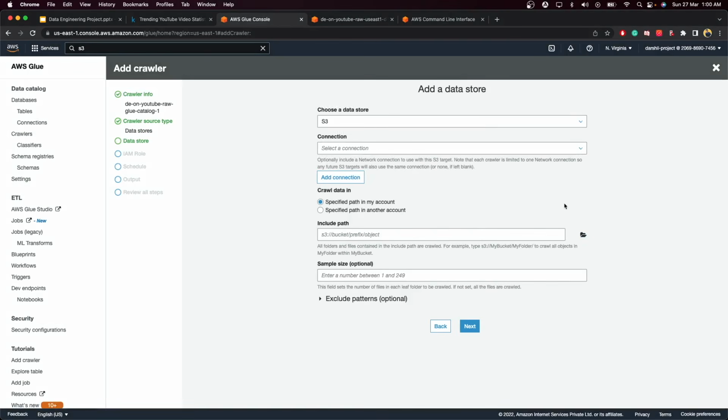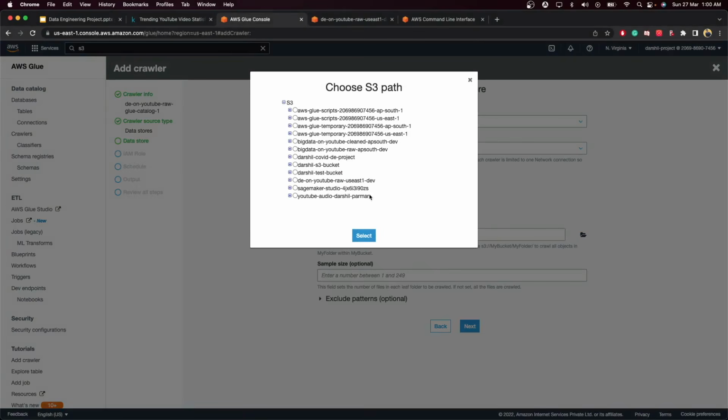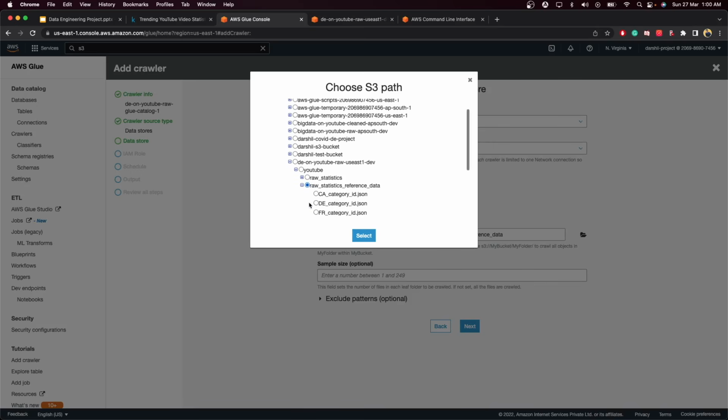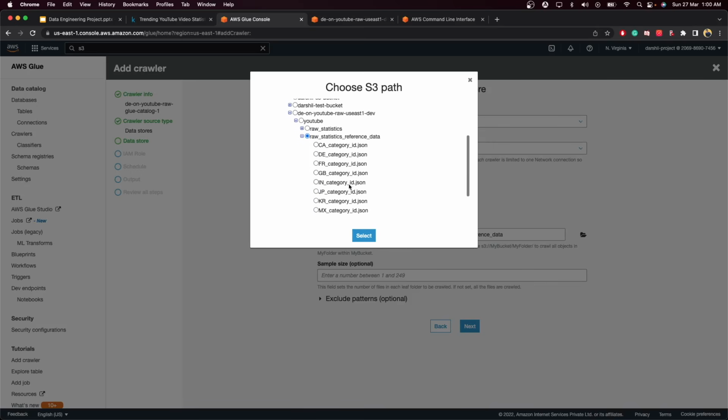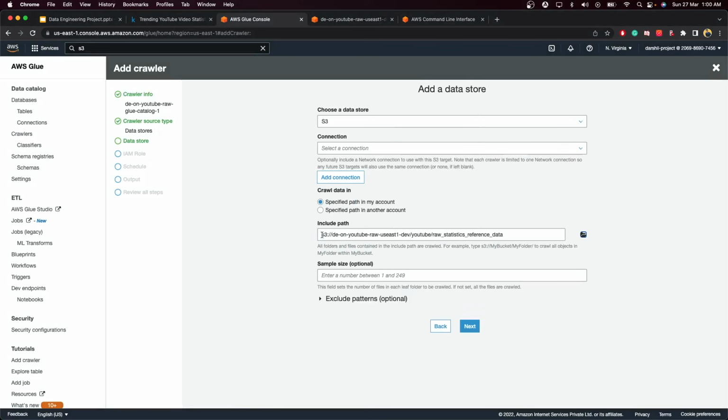First of all, you need to provide the S3 bucket path where we have stored our data. For now we will be crawling our JSON data. So click on DE, then raw reference data, because this folder contains all of our JSON data files. You don't need to click on each and every file, just click on this folder name and click on select. This will give you the entire path so that the Glue crawler can easily reference it.